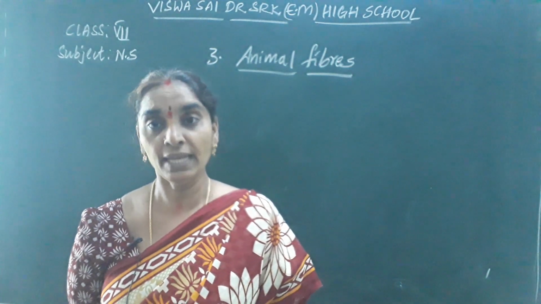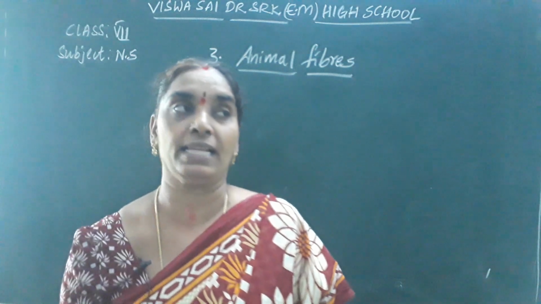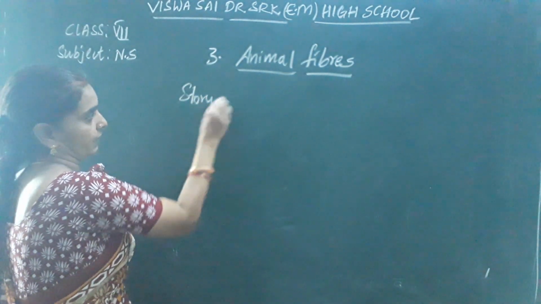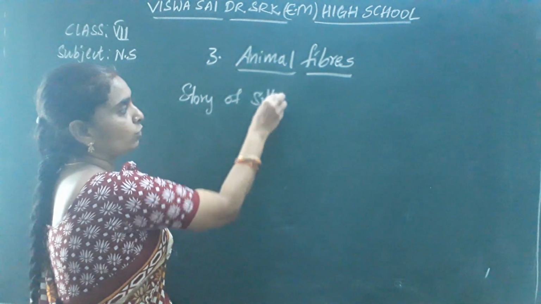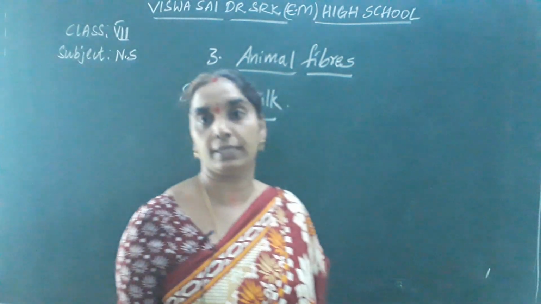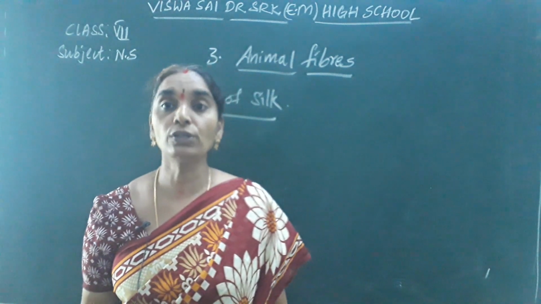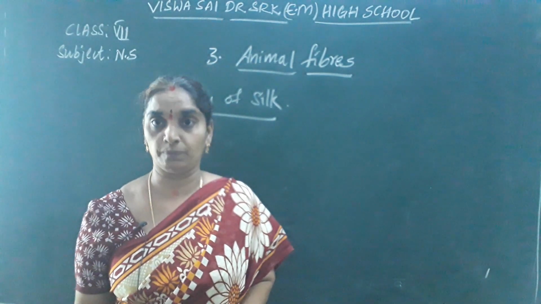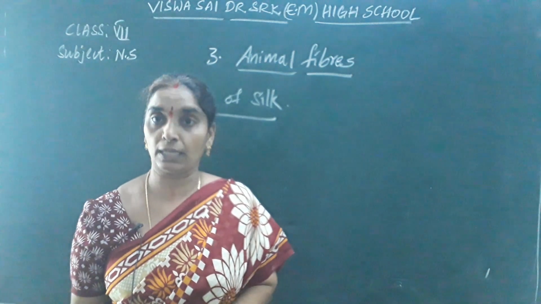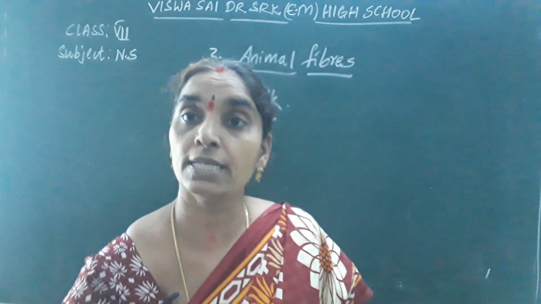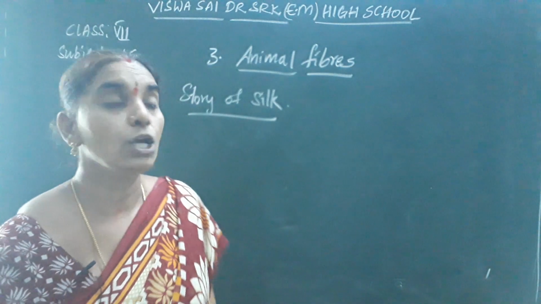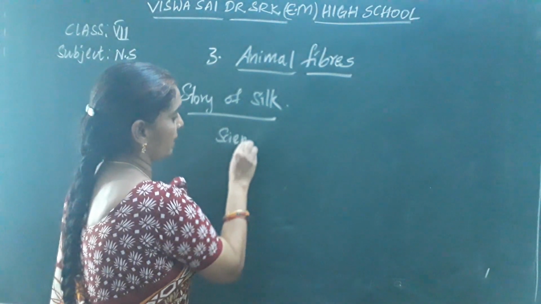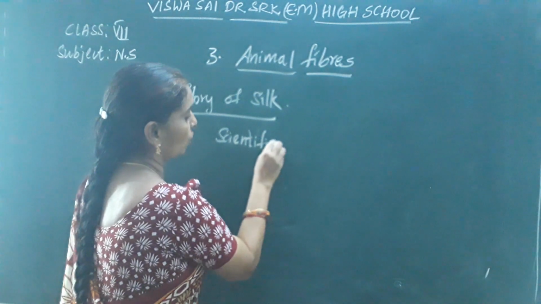Okay children, are you ready? Let's start the lesson of silk, story of silk. What is the story of silk? In this, you have to be familiar with certain words. First of all, I want to tell you that we get silk from silkworm. Silkworm, which is also called Bombyx mori. The scientific name of silkworm is Bombyx mori.